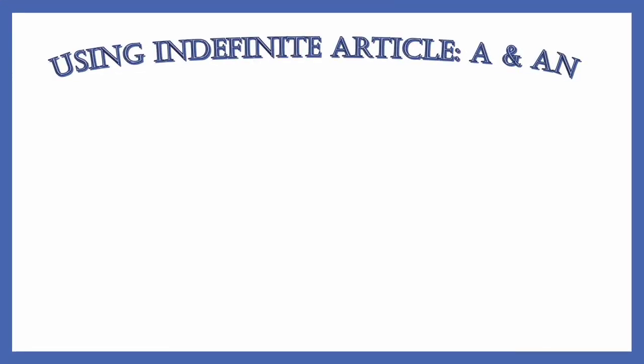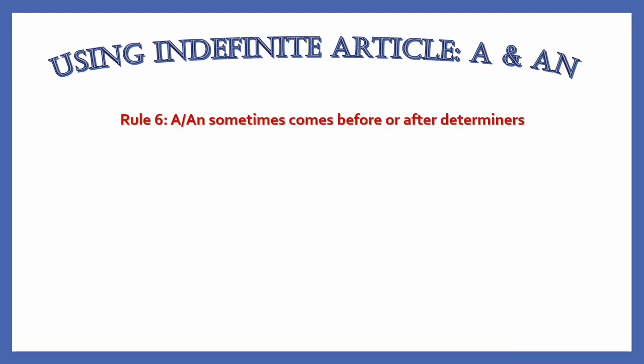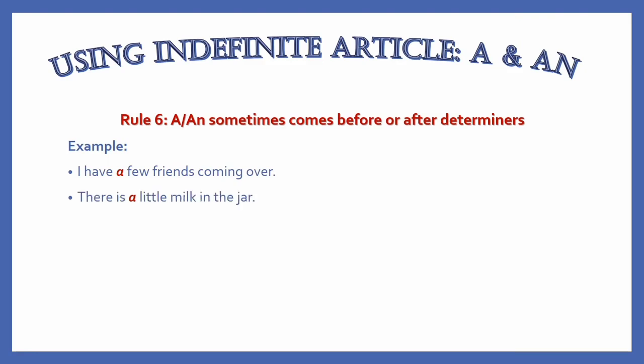And rule number 6. A or an sometimes comes before or after a determiner. For example, a few, a little, a lot, and a most. I have a few friends coming over. There is a little milk in the jar. But in the case of many, a or an comes after it. Like, many a fan welcomed him.